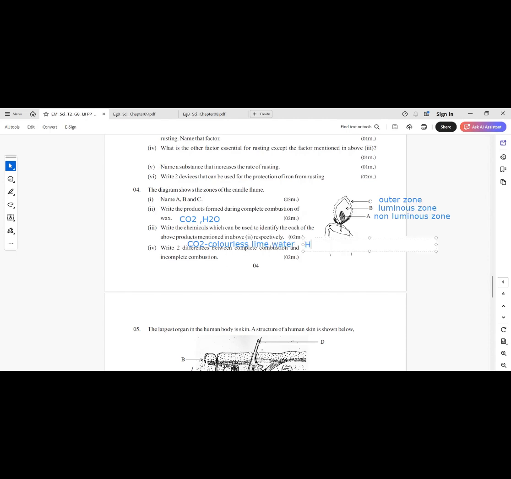And water by anhydrous copper sulfate. White color anhydrous copper sulfate turns to blue color. Write two differences between complete combustion and incomplete combustion. Here you can draw a table to write the answers clearly.